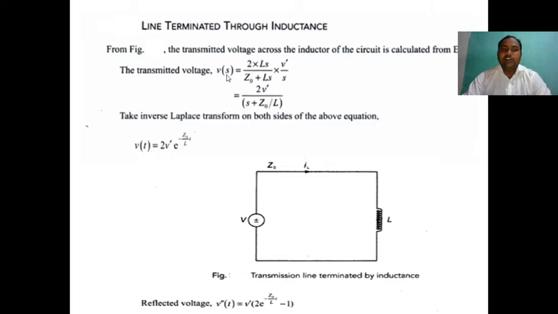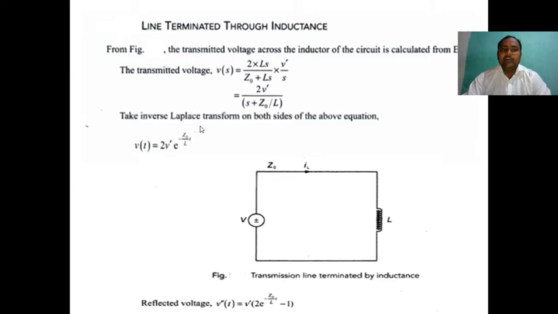V(s) is equal to 2 into Ls only, because in the previous case we took 1 by Cs for capacitance. Here we take only Ls because the inductance is connected: 2 into Ls by Z0 plus Ls, into V dash by s. So we get 2V dash by (s plus Z0 by L).